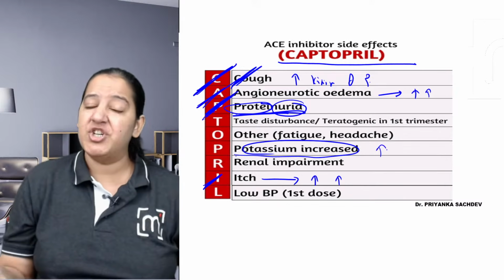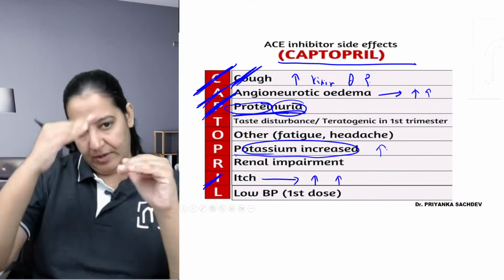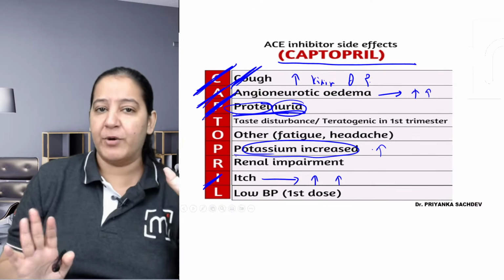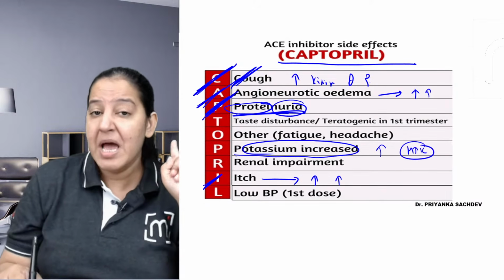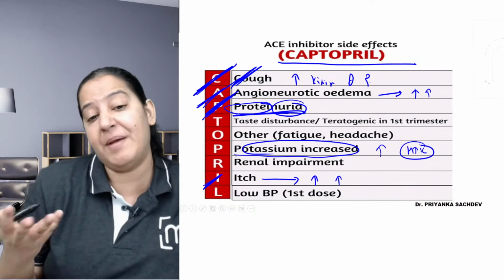Can you tell me why the potassium is increased? Okay, I will tell you. Let me tell you the full form. Another P is potassium is increased. Potassium, hyperkalemia you can say. Potassium, it is very dangerous. Patient can have arrhythmia because of hyperkalemia and patient can die.